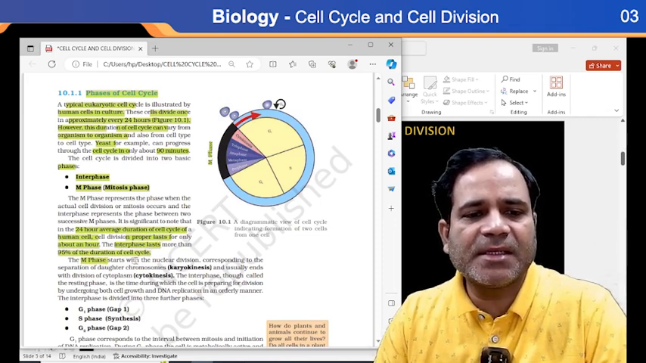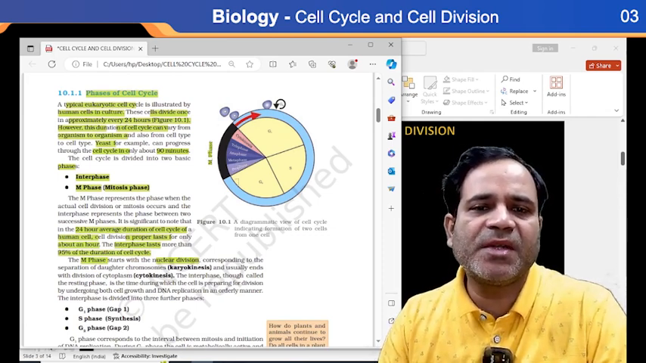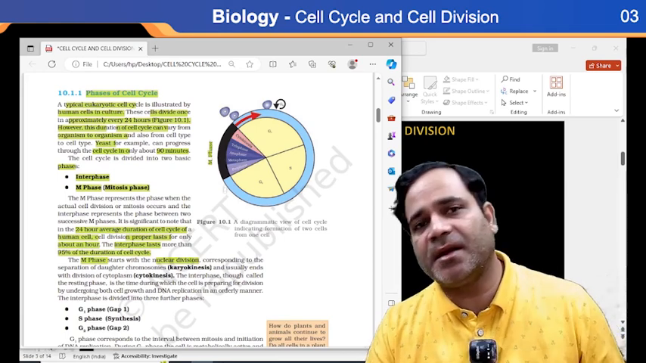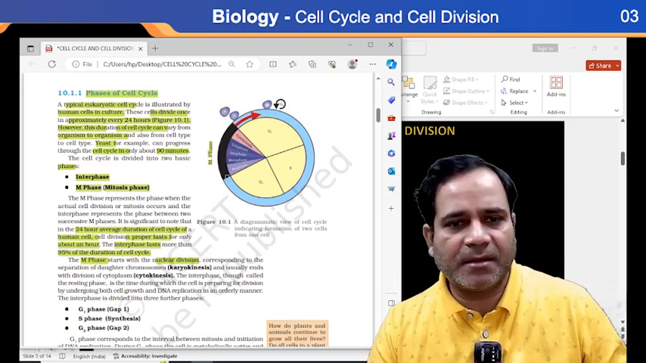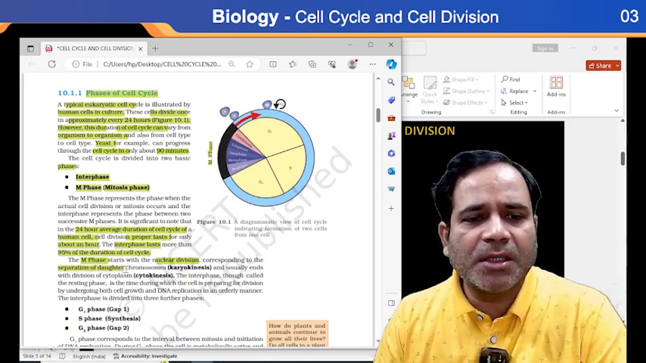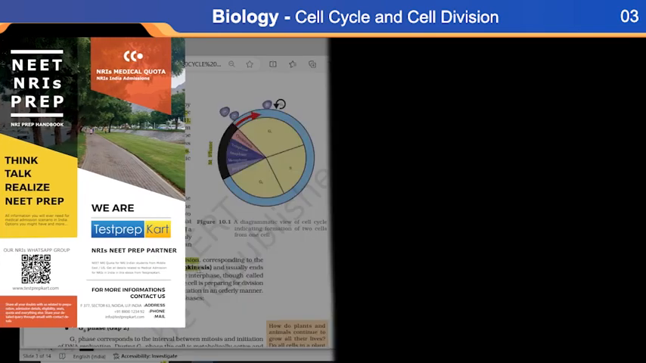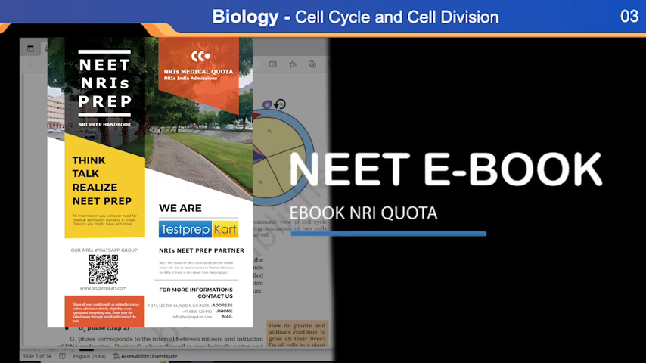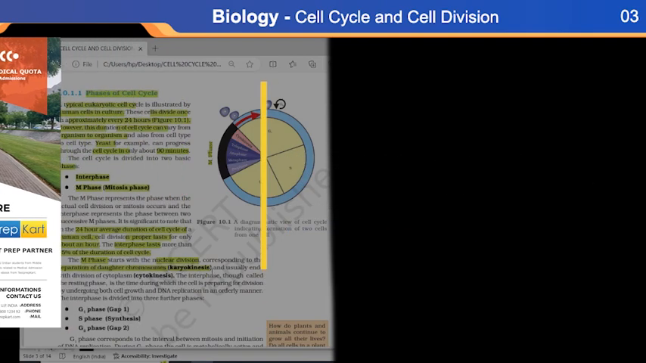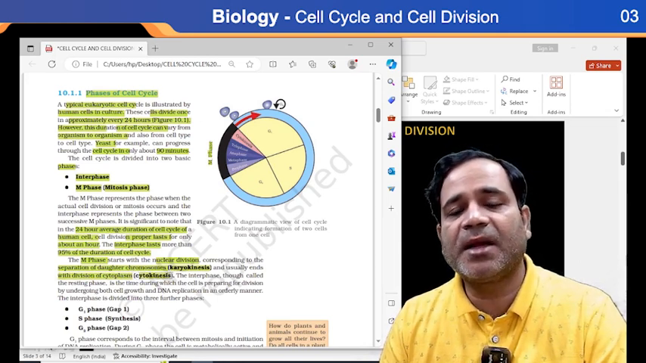The M phase starts with nuclear division. If anybody asks which division takes place in the M phase, it is nuclear division, meaning division of the nuclear material, corresponding to the separation of daughter chromosomes. That is karyokinesis. So firstly, the division of the cell starts from the nucleus, that is karyokinesis, and it ends with the division of the cytoplasm, known as cytokinesis, my dear. Is this clear?